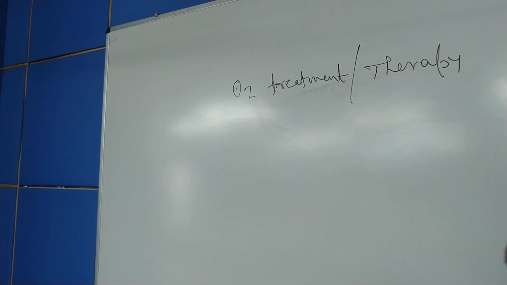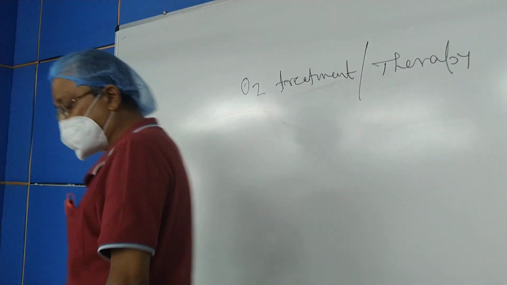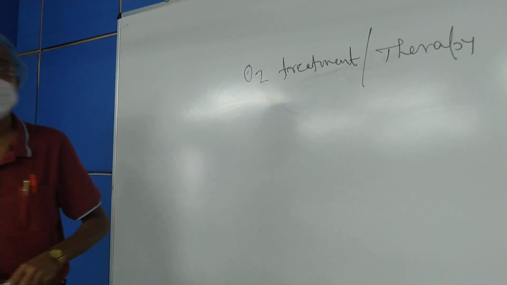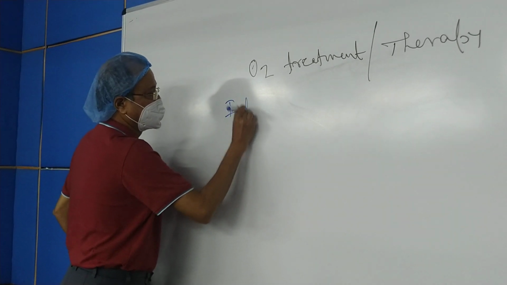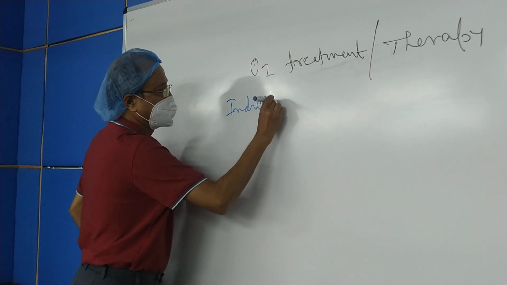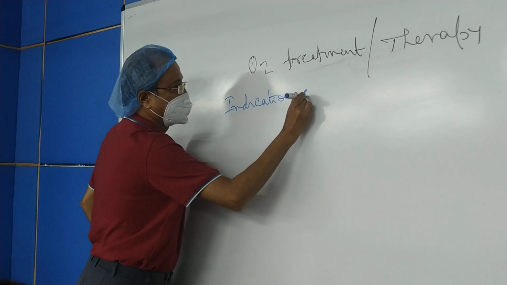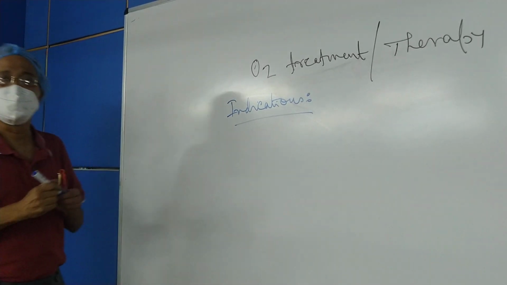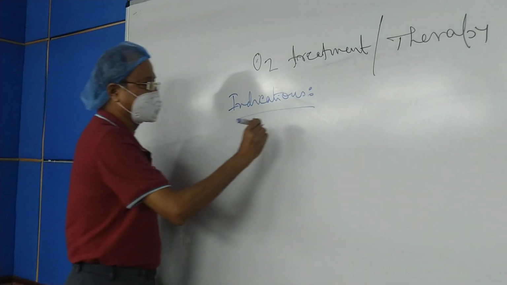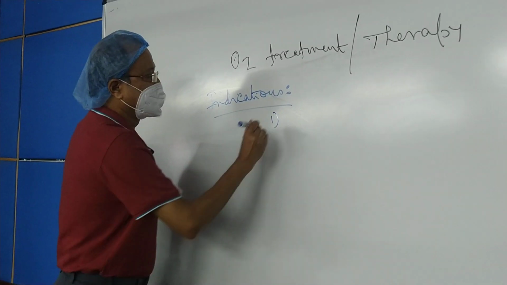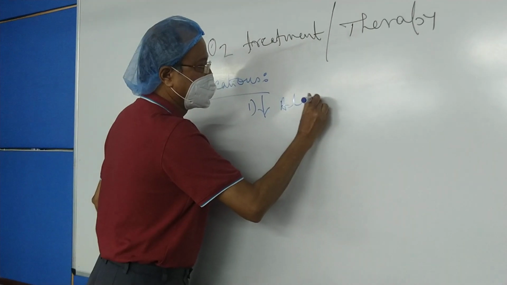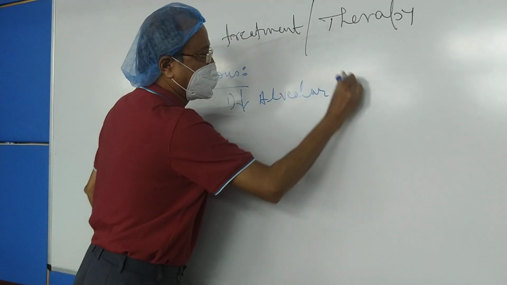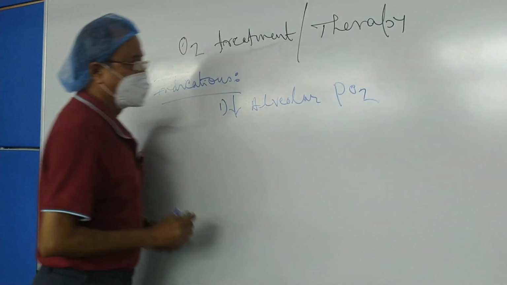Now, let us see what the indications of oxygen treatment are. From the physiological viewpoint, the number one indication is decreased alveolar partial pressure of oxygen.